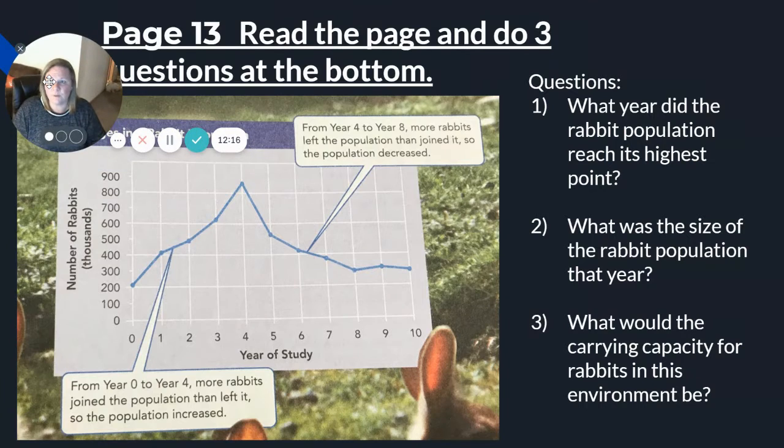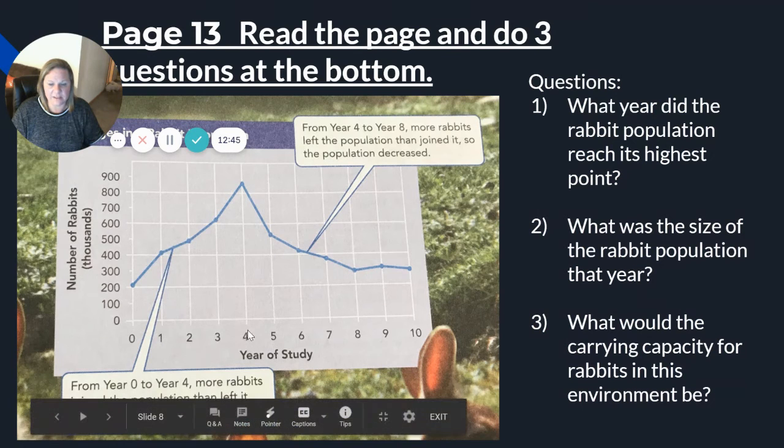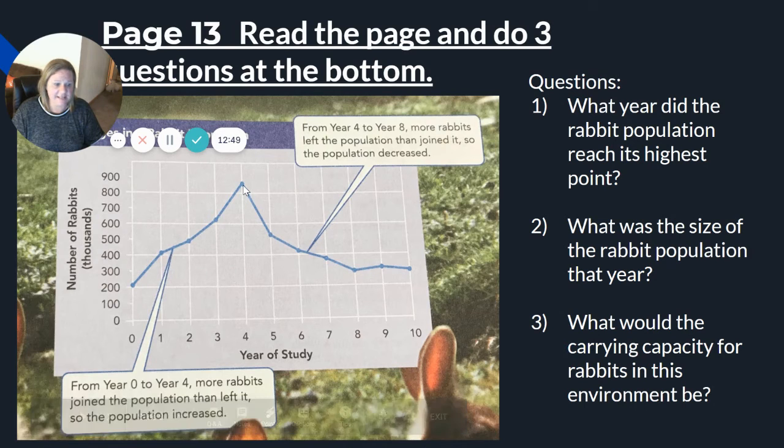So question number 1 here. What year did the rabbit population reach its highest point? By the way, in the Edpuzzle, these 3 questions are going to be the next 3 questions in your Edpuzzle. So if you want to maybe pause the video, I'm going to go over the answers with you, maybe jot them down so you can answer them correctly in the Edpuzzle here. What year did the rabbit population reach its highest point? Well, if we look at the graph here, the highest point of the graph is right here, and that would be in year 4. So year 4 is where our rabbit population reaches its highest point.